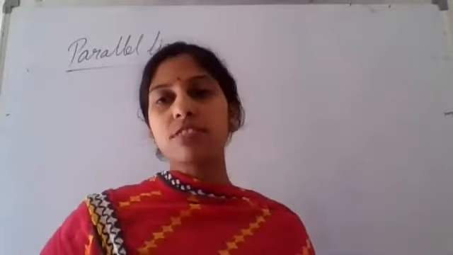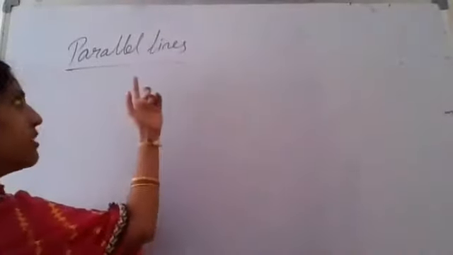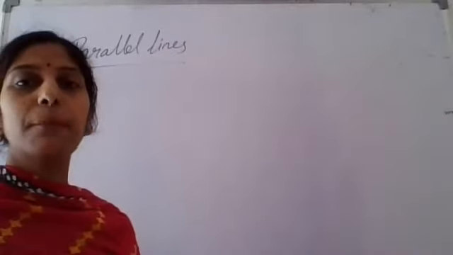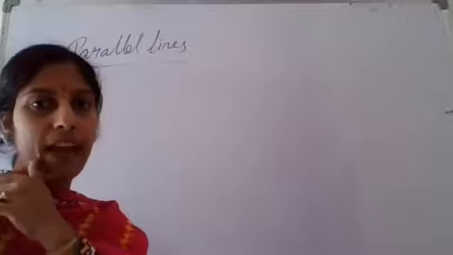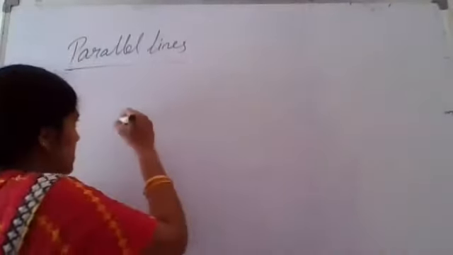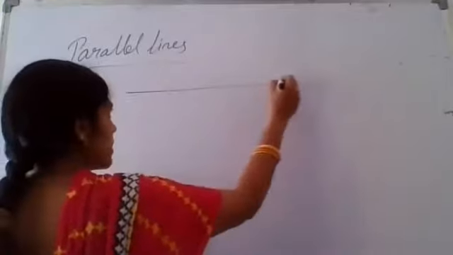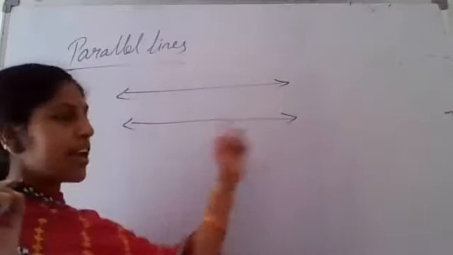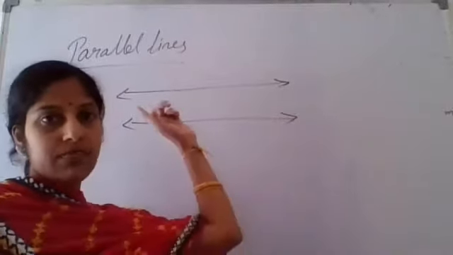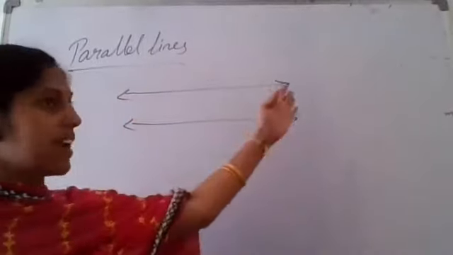Okay. Now see here, we are going with the next definition, the concept related to parallel lines. What do you mean by parallel lines? Means, when two lines, see here, I am taking these two lines. I am showing these lines with arrowheads on both sides.